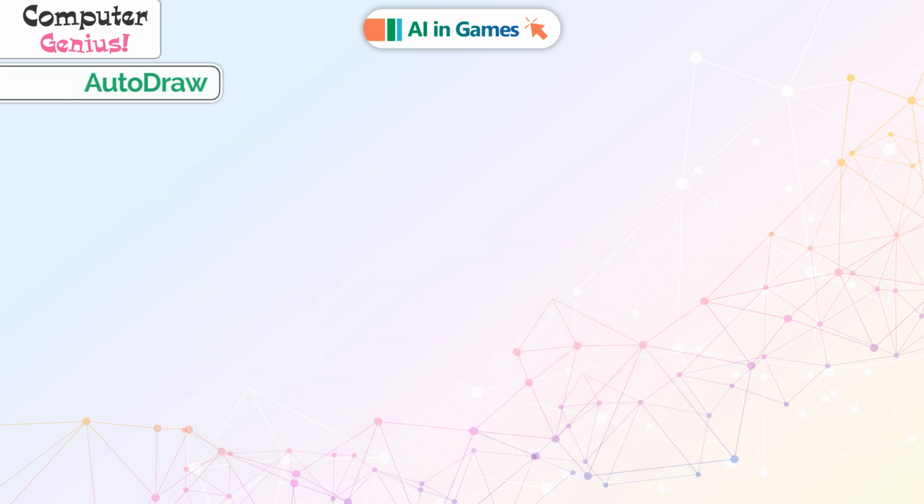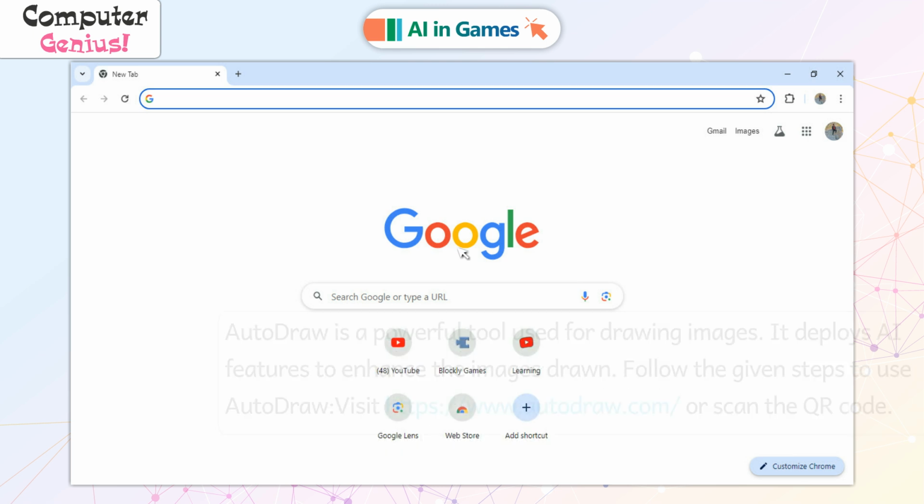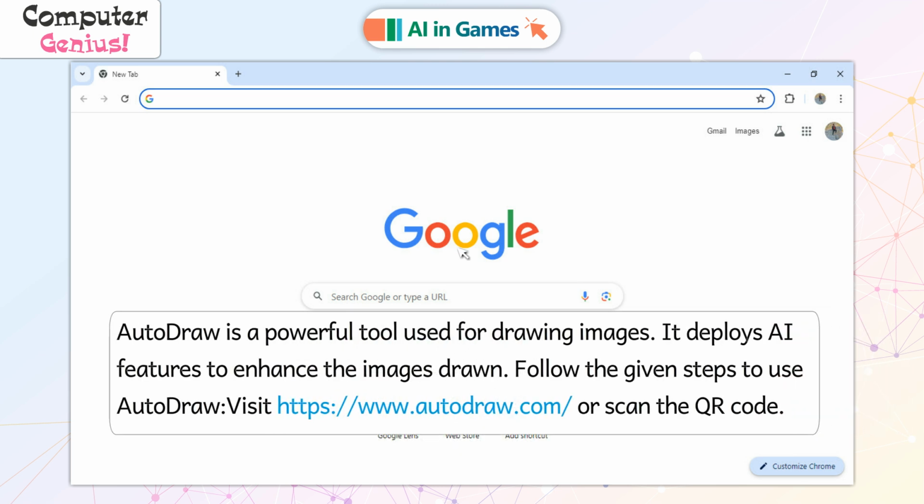Auto Draw. Drawing is a fun activity for both children and adults, but drawing on a digital platform can be difficult. Catering to this problem, Google came up with a solution, Auto Draw. Auto Draw is a powerful tool used for drawing images. It deploys AI features to enhance the images drawn. Follow the given steps to use Auto Draw.